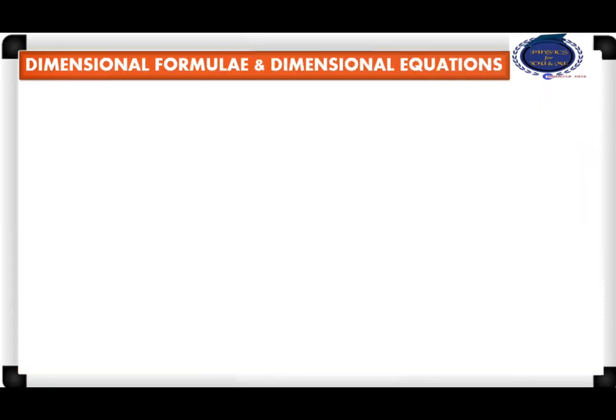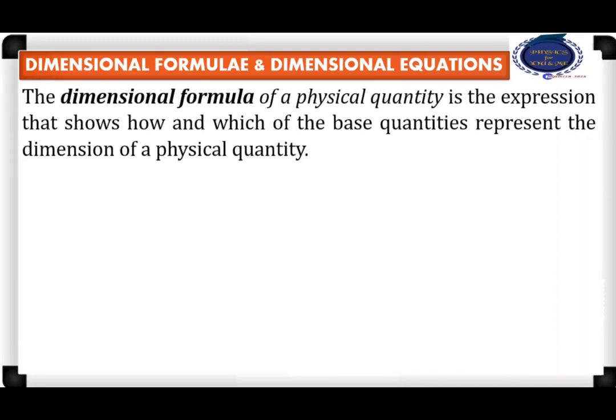Now let us understand the meaning of dimensional formula and dimensional equation. The dimensional formula of a physical quantity is the expression that shows how and which of the base quantities represent the dimension of the physical quantity. Here, "which" means which of the base quantities are used, like length, mass or time. "How" means what power they are raised to.